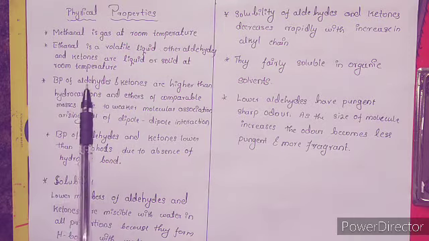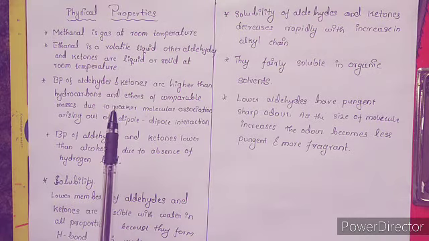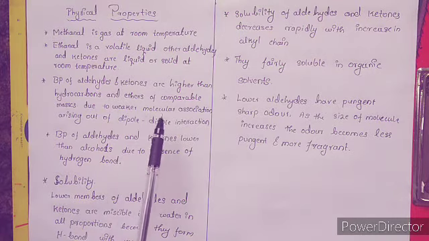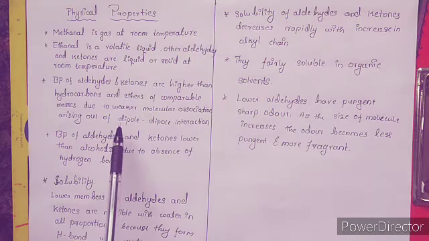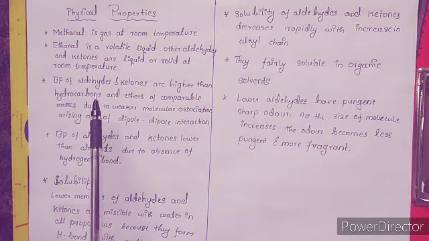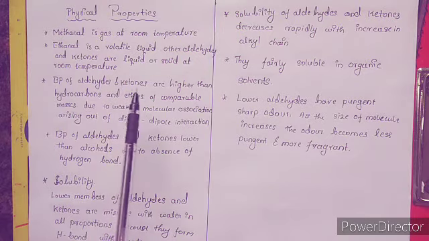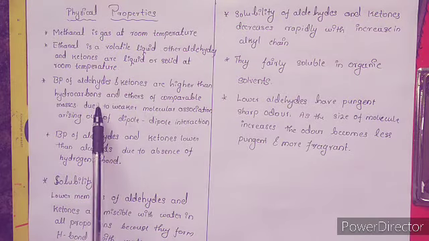The boiling points of aldehydes and ketones are higher than those of hydrocarbons and ethers of comparable masses due to weaker molecular association arising out of dipole-dipole interaction. That means we can find dipole-dipole interaction between the aldehydic molecules and also the ketonic molecules. Hence the boiling point rises somewhat higher when compared to hydrocarbons and ethers of comparable molecular masses.